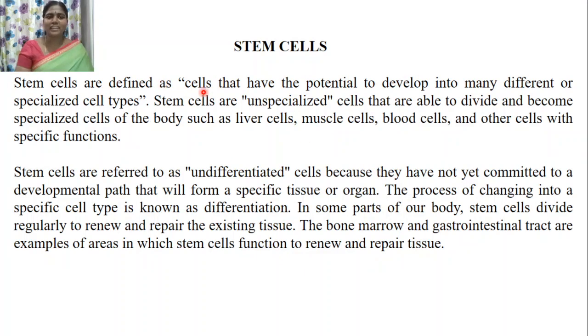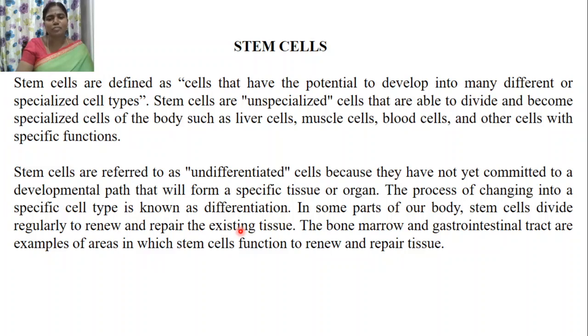Stem cells are defined as cells that have the potential to develop into many different or specialized cell types. Stem cells are unspecialized cells that are able to divide and become specialized cells of the body, such as liver cells, muscle cells, blood cells, and other cells with specific functions. Stem cells are referred to as undifferentiated because they have not yet committed to a developmental path that will form a specific tissue or organ. The process of changing into a specific cell type is known as differentiation.